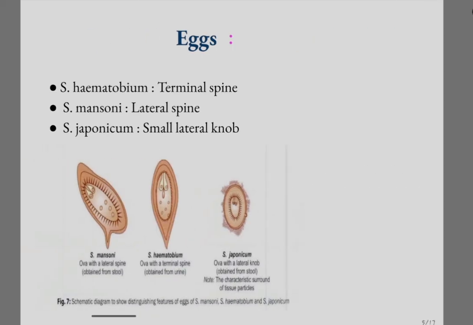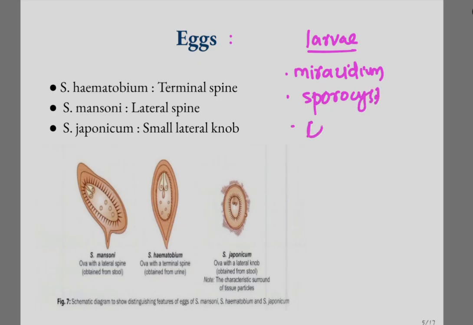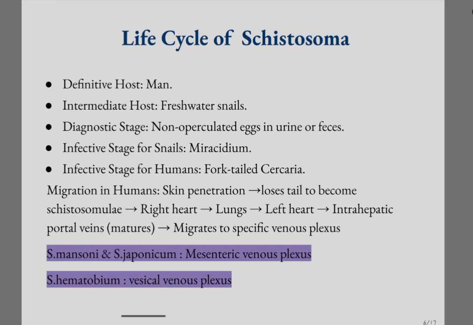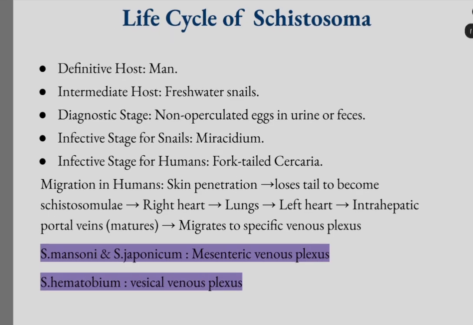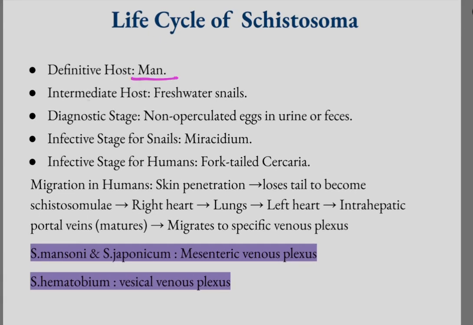Now the third form is larvae, and larvae have three forms: Miracidium, then sporocyst, and then the cercarial larvae. Now coming to the life cycle of schistosomes. The definitive host is man, the intermediate host is freshwater snails, and the diagnostic form is non-operculated eggs which are passed in the urine or feces of humans. We diagnose this condition mainly by microscopy of the urine or stool, which shows characteristic eggs.